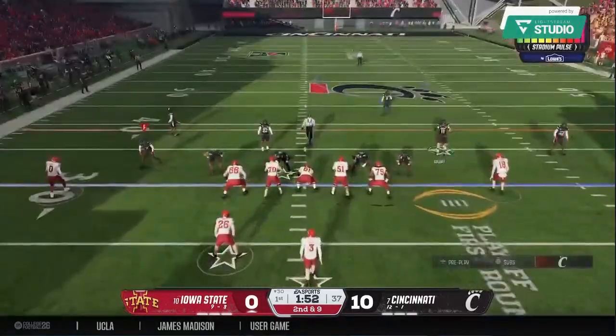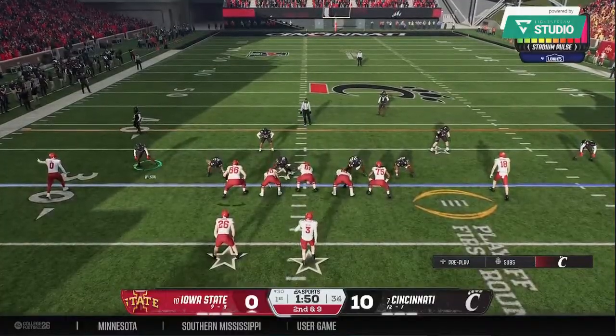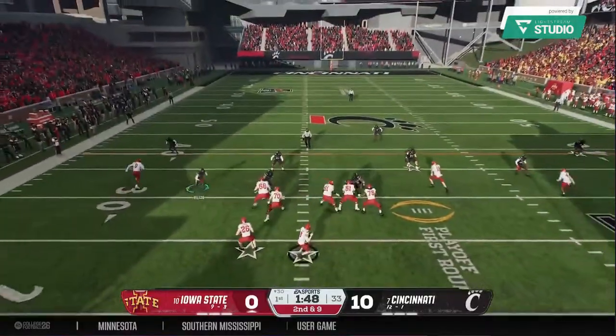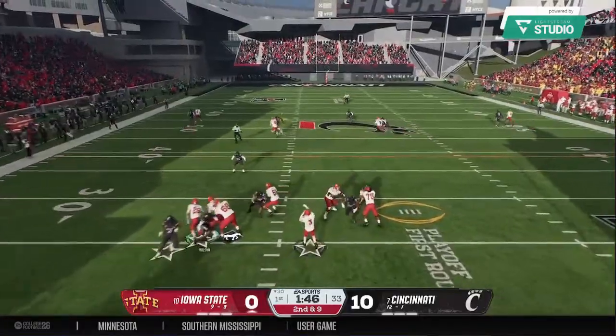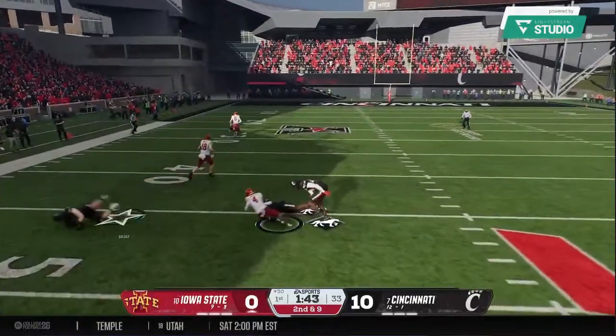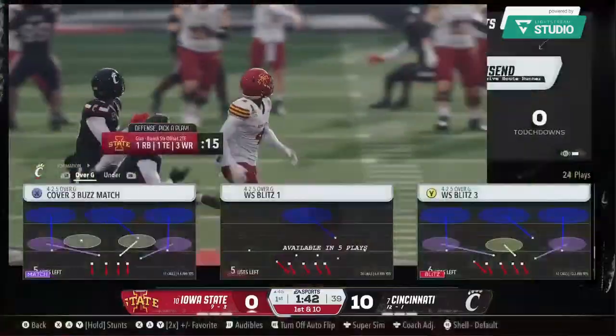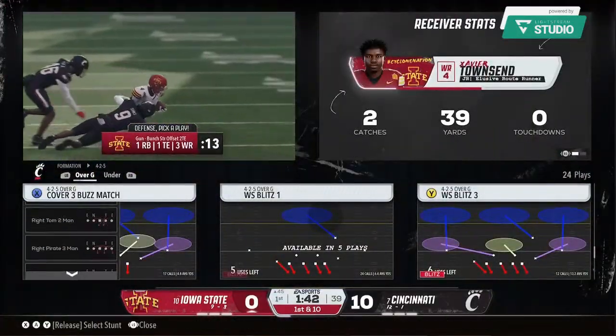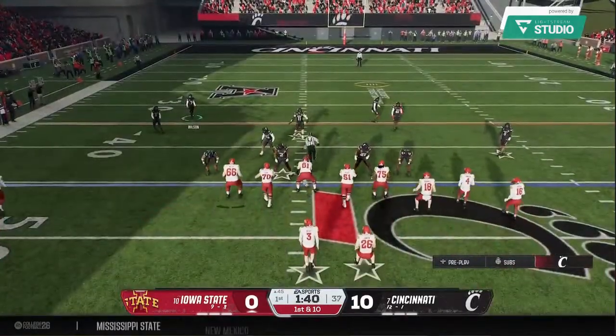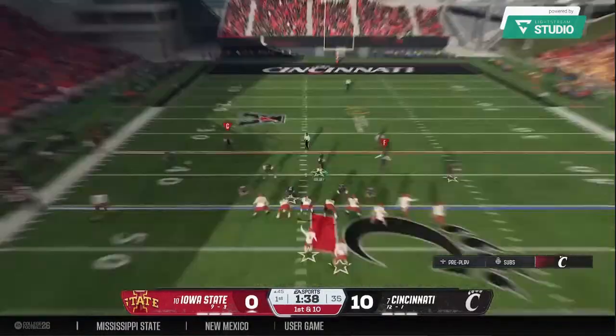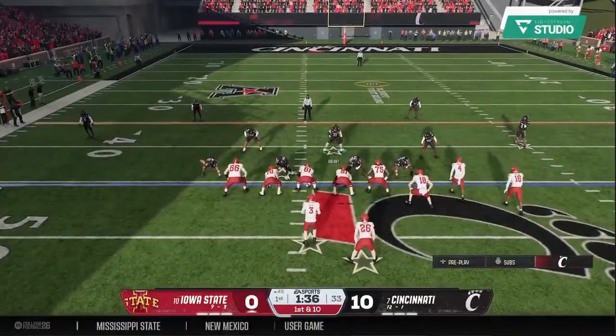2nd down after that run on the previous play. Back to throw. It's Specht. Takes a deep shot on the move. What a catch! Brought down quickly, but a big gain through the air. Ball moves to the 45. And the Cyclones pick up 1st down yardage to keep the drive going.